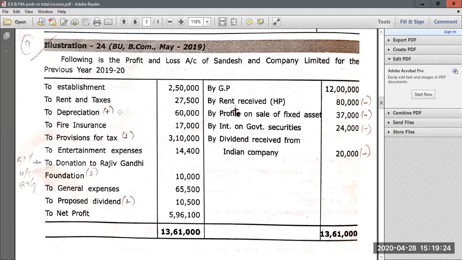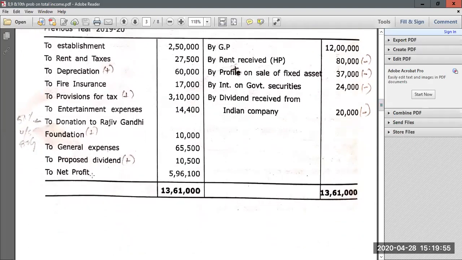Depreciation debited to the P&L account, whatever depreciation they have given in the P&L account, is inadmissible. So we have to add the 60,000 to net profit. Then fire insurance is admissible. Provisions for tax, all these provisions are inadmissible in nature, so you have to add. Then entertainment expenses are admissible. Donation to Rajiv Gandhi Foundation: all charities and donations are inadmissible and you have to add. Donation made to this Rajiv Gandhi Foundation is eligible for claiming deduction under section 80G. General expenses are admissible. Then proposed dividend: whenever you are paying or declaring dividend, that amount becomes inadmissible and you have to add it to net profit.